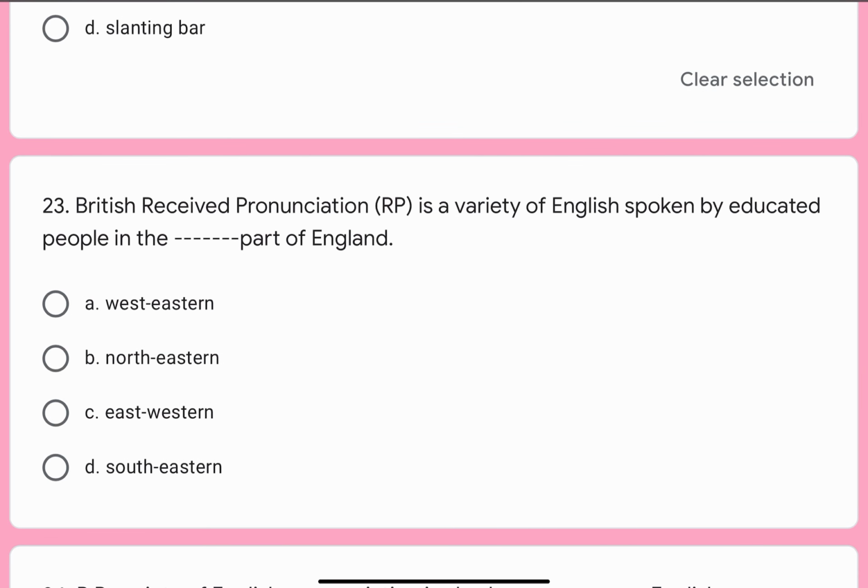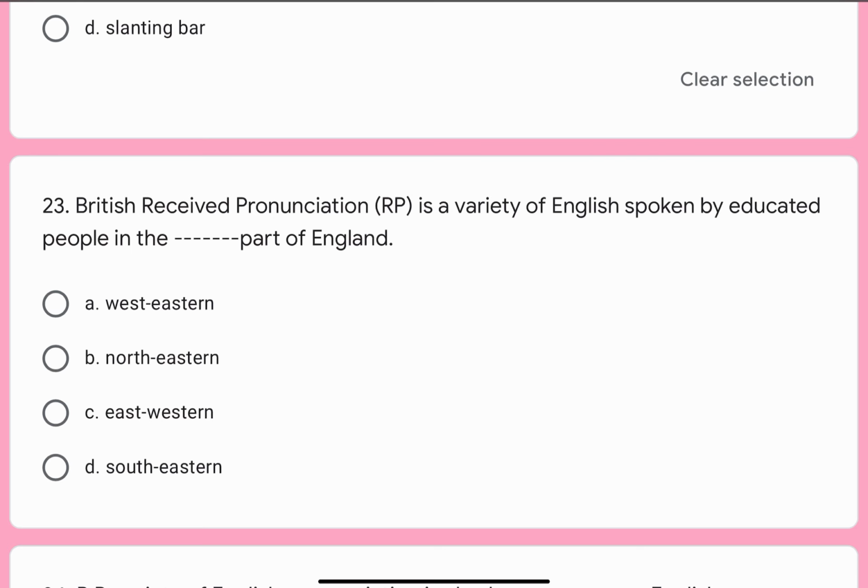Question number 23. British Received Pronunciation (RP) is a variety of English spoken by educated people in the dash dash part of England. Options are A. West Eastern, B. North Eastern, C. East Western, or D. South Eastern.